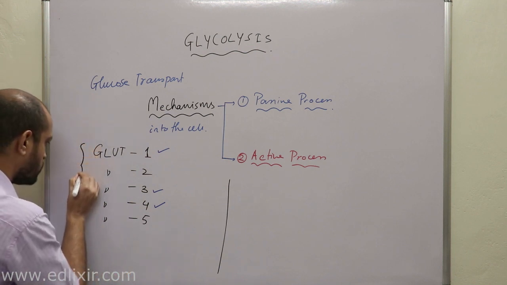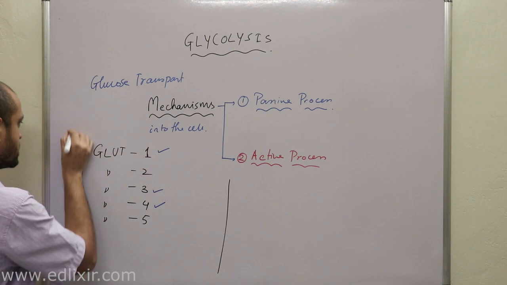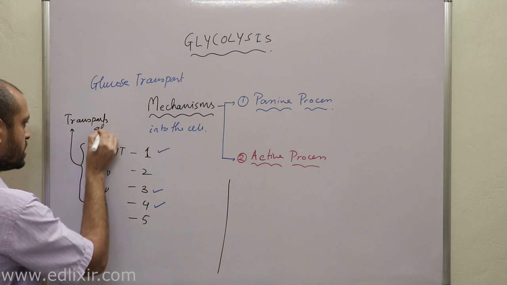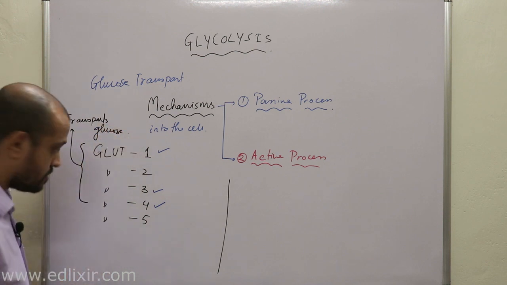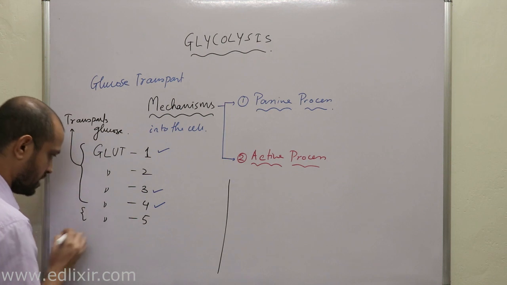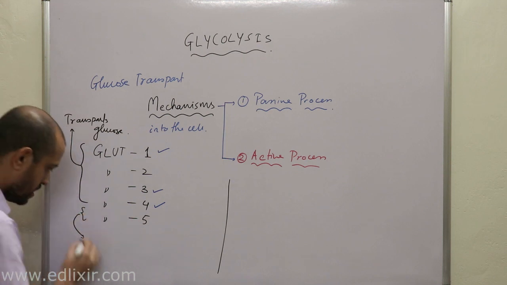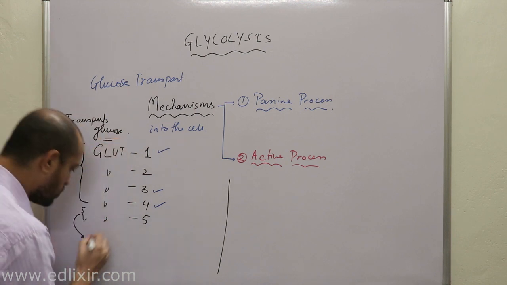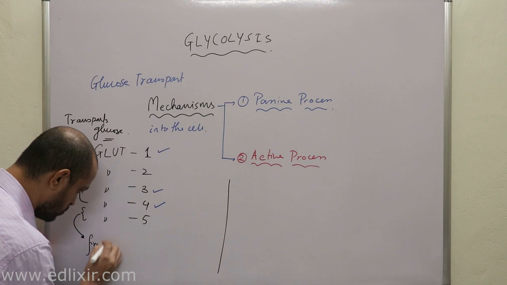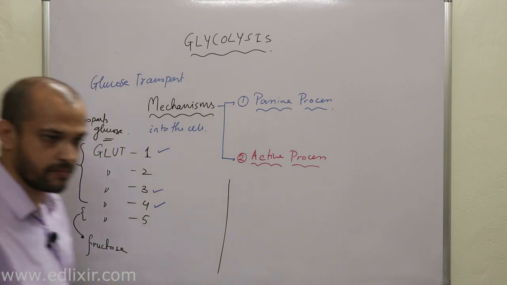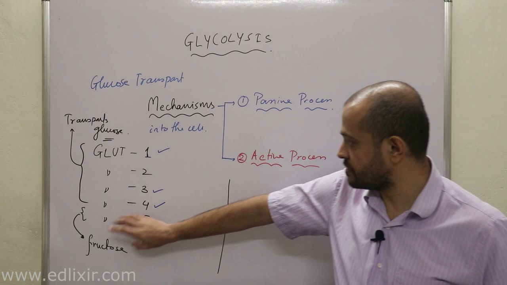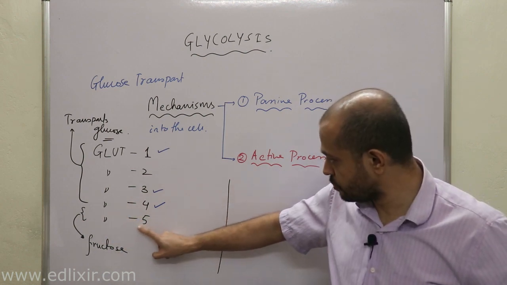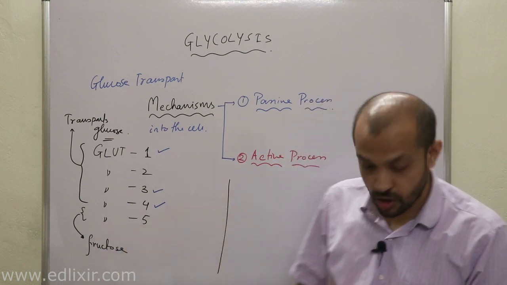From GLUT 1 up to GLUT 4, they all transport glucose, and other hexoses, but GLUT 5 does not transport glucose. GLUT 5 transports fructose. It's a very important point for you to understand. GLUT 5 transports not glucose but fructose.